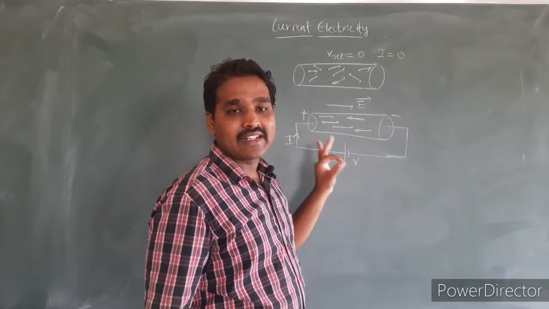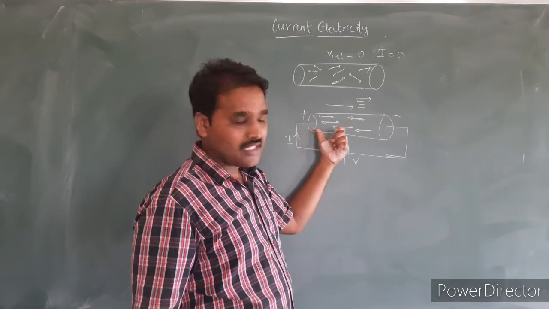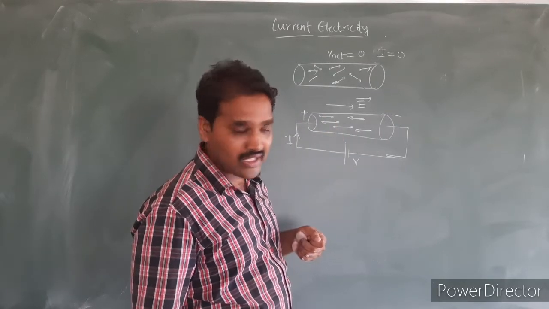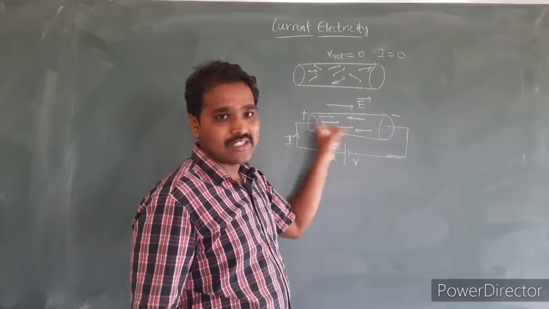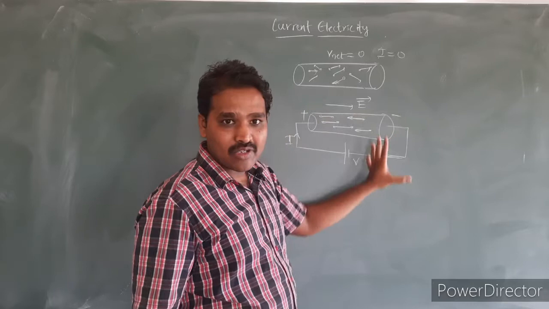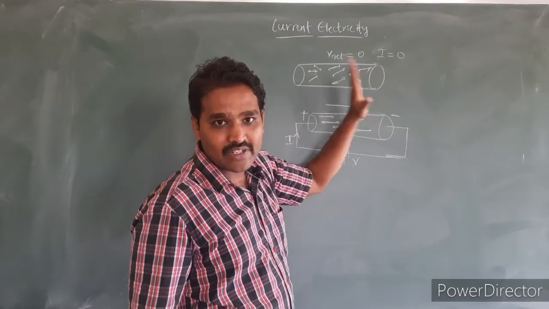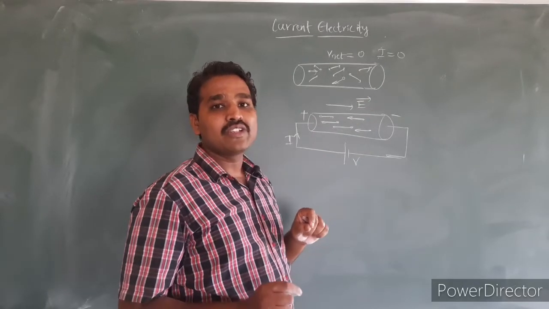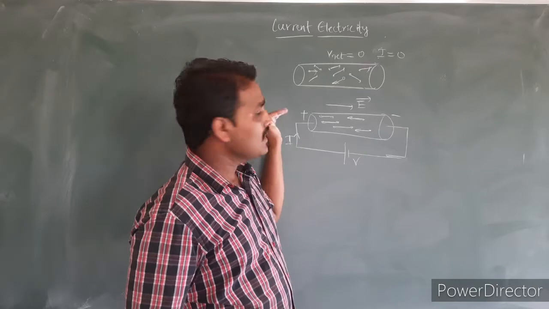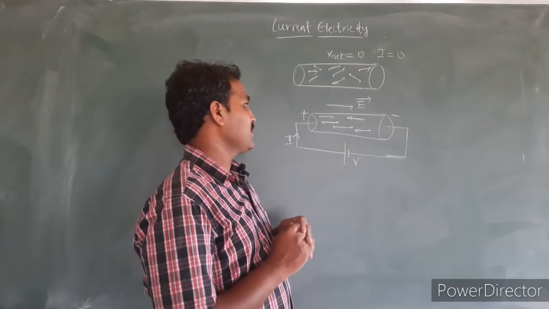But later it was concluded that the electric current in the conductors, in the metals, especially in solids, is because of the flow of electrons, and electrons are moving in the opposite direction of the electric field. But by that time almost all the theory was developed considering the direction of electric current to be along the direction of electric field. So, not to disturb all that, we are considering the conventional current in the same direction as the electric field.